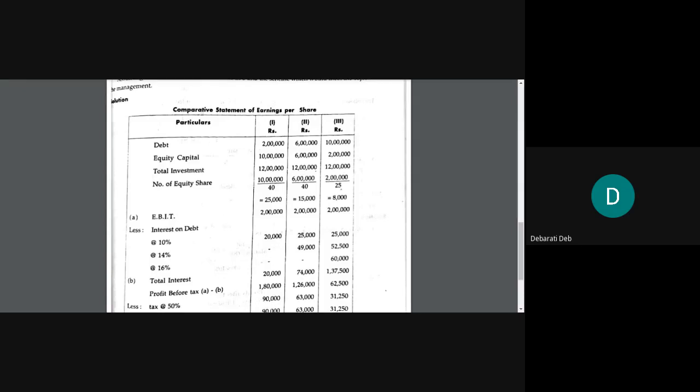Okay. Now another question. Anyone can answer this question. It is given, and in the screen you can see that for the first two options, the denominator is 40. Why is the denominator of the third option 25? Can anyone tell? For the first two options, the denominator is 40, but why is it 25 for the third option?